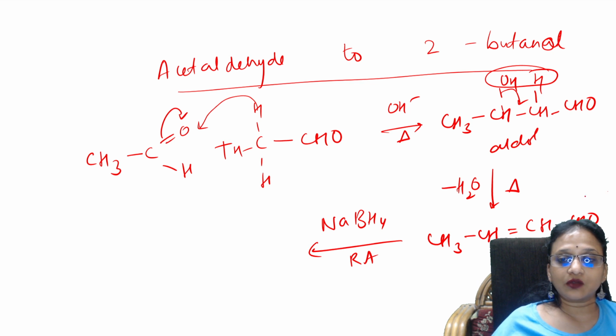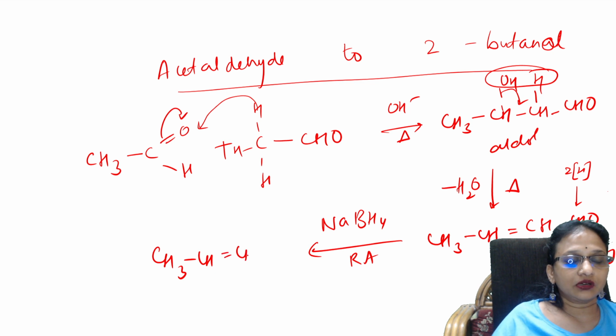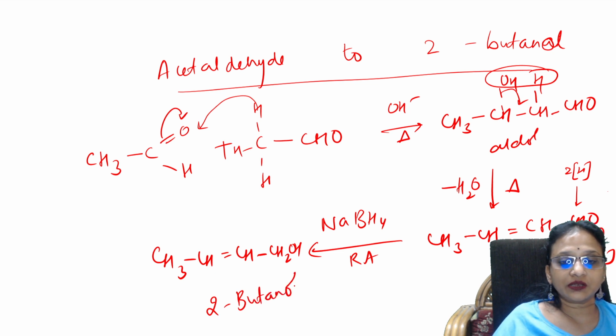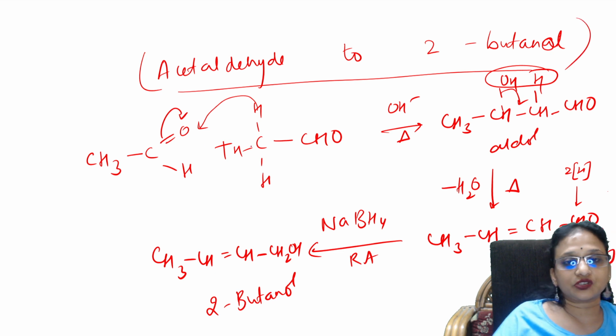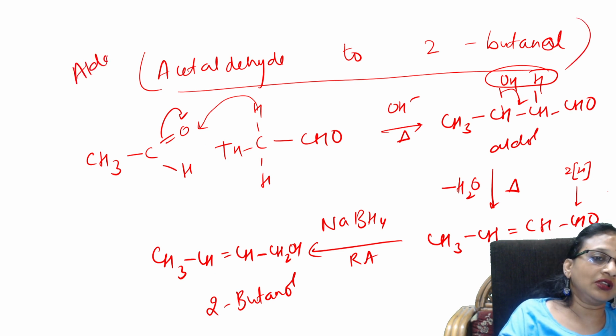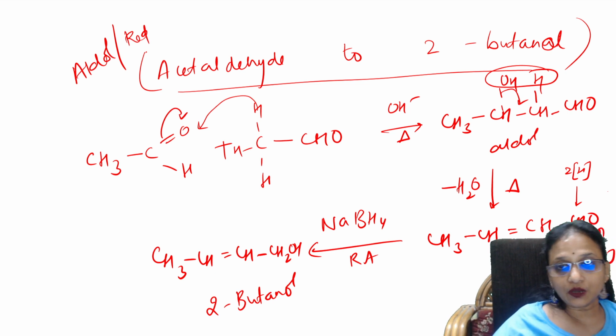It will add one hydrogen here, and one more hydrogen here. What will I get? I'll get a molecule that is nothing but butanol. So this is 2-butanol. That is acetaldehyde to 2-butanol. This is a perfect method to do. Try to use aldol, and after aldol, try to use reduction. Okay, yes.